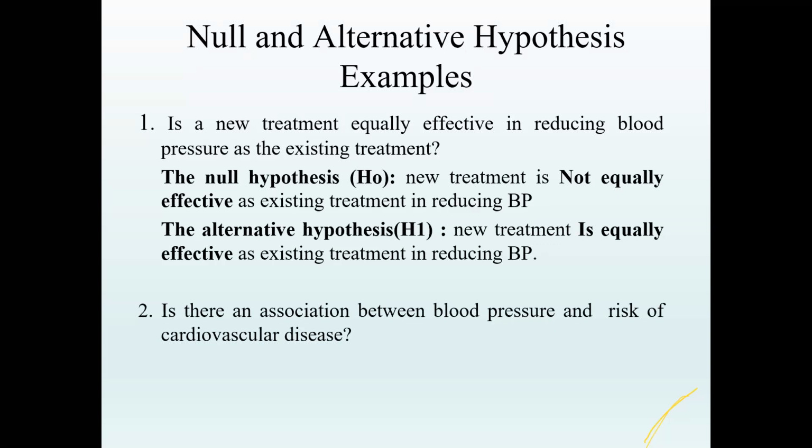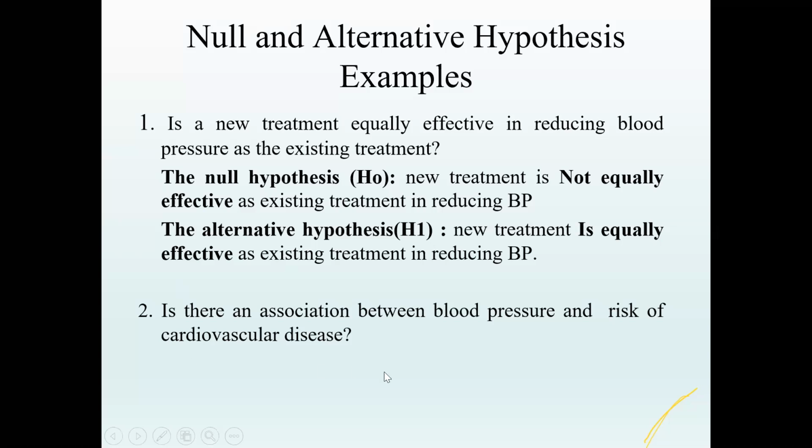And the alternate hypothesis is that the new treatment is equally effective as the existing treatment in reducing blood pressure. So this is how the hypothesis has to be formulated. The null hypothesis is denoted by H0, and the alternate hypothesis is usually denoted by H1.